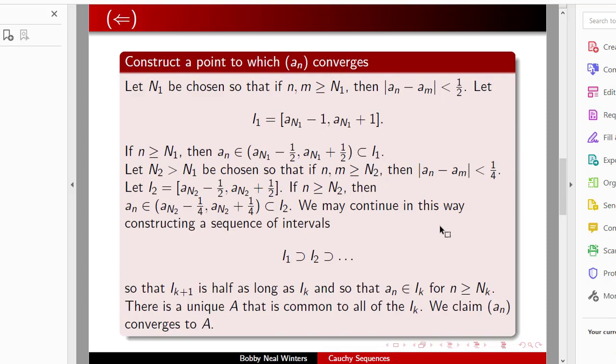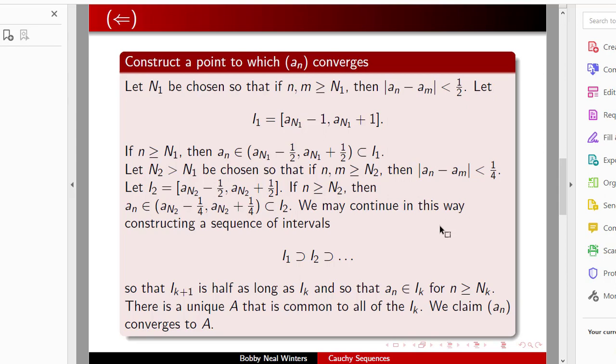Alright, now we're going to take the other direction. We're going to assume that it's Cauchy. Then we're going to construct a point to which the sequence a_n converges, and then we'll prove that it does in fact converge to it. So we start off, and we're being very, very careful. I might read through this quickly, but I think it would pay you to pause and read the slide.